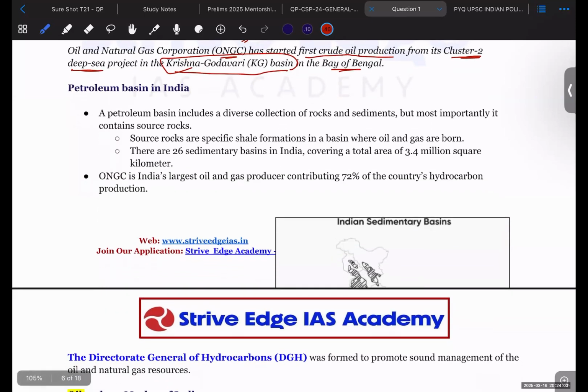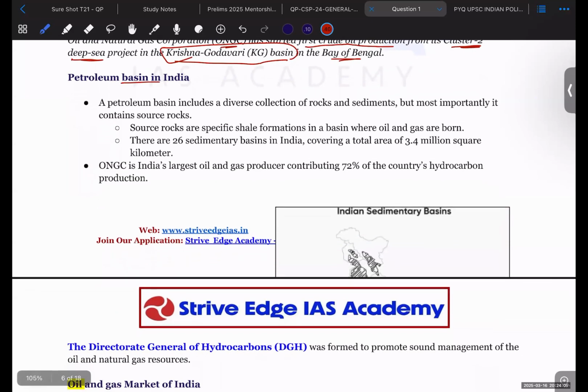Okay, so petroleum basins in India. A petroleum basin provides a diverse collection of rocks as well as sediments, but most importantly, it contains source rocks. Source rocks are specific shale formations in a basin where oil and gas are formed.